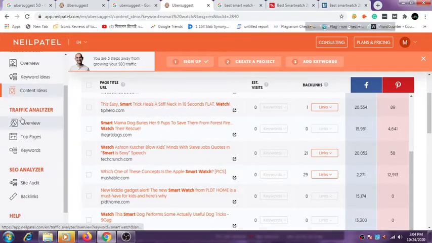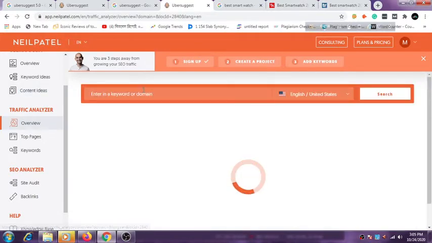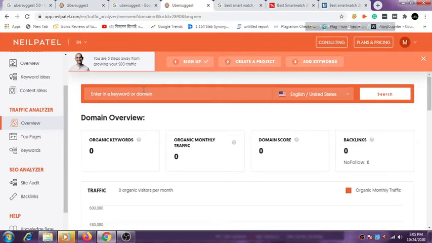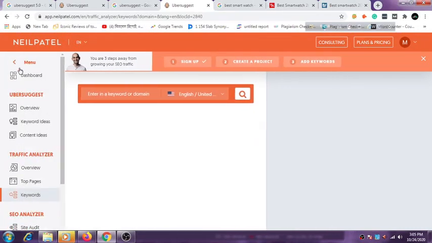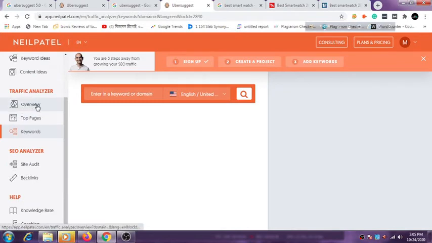And then traffic analyzer. The traffic analyzer is like, if you put your website name here, then it will show you the traffic you have got, and the top pages of your website, and it also will show you the visitors every page is getting on your website, and the keywords that your website is getting traffic on.